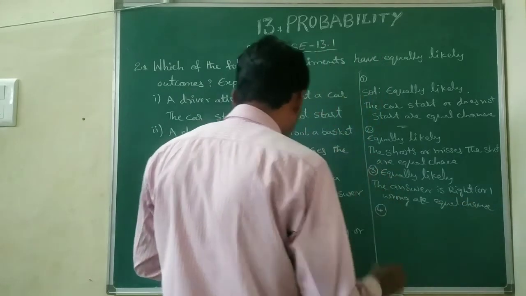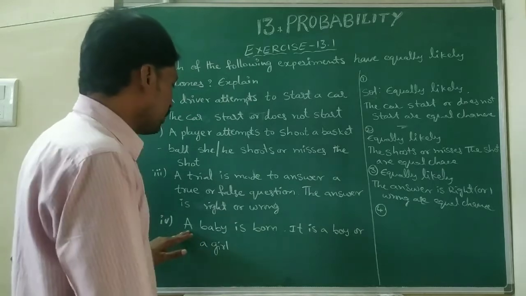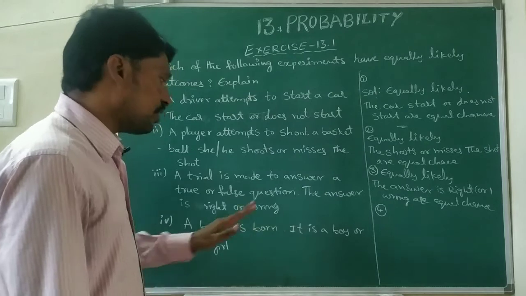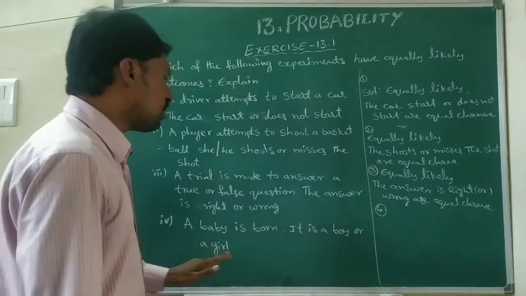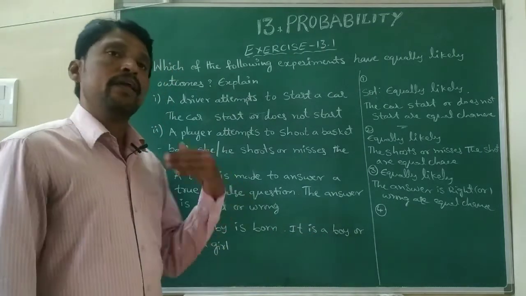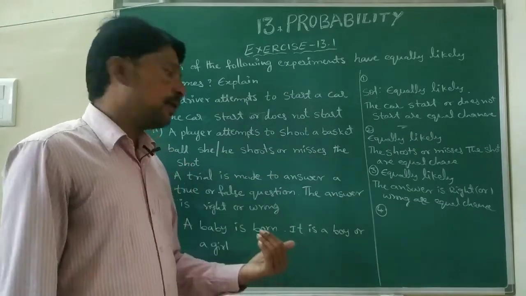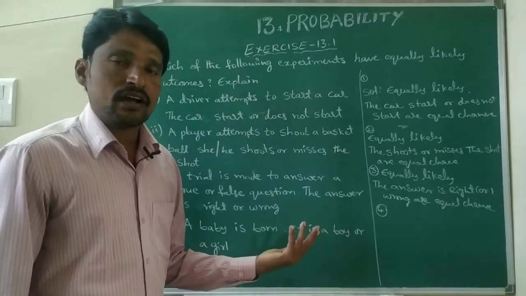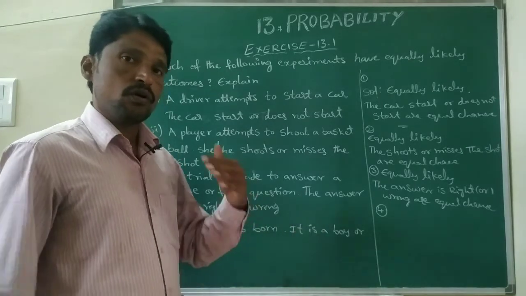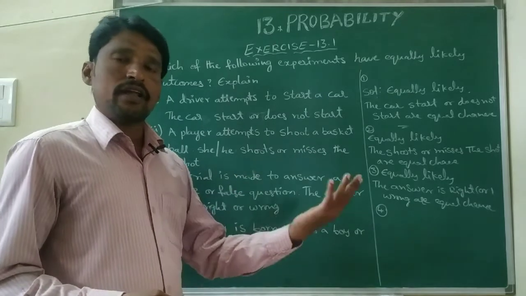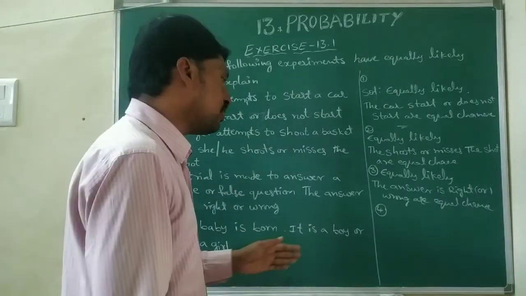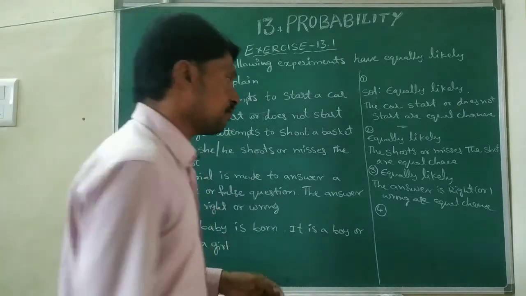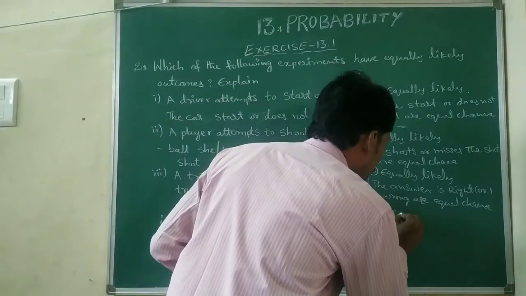Next, the fourth one. A baby is born. It is a boy or girl. So the born baby is a boy or girl. Is it equally likely or not? Yes, it is equally likely. Why? Because boy or girl, both equal chance will be. So equally likely.